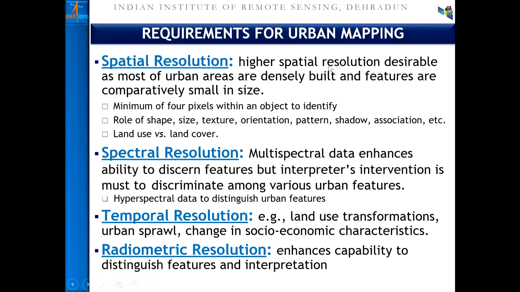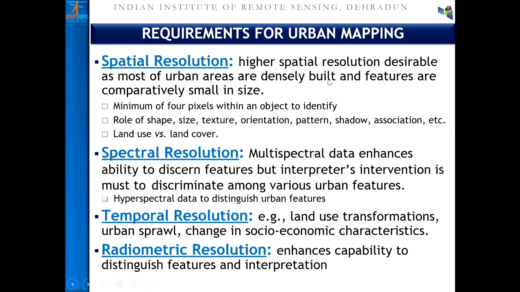So it's needless to say that higher spatial resolution has a definite role to play. If you look at the prominent books available on the remote sensing of urban spaces, they say that remote sensing of natural surfaces started in the civilian domain in the 1960s and onwards, but only in recent times has the importance of remote sensing for urban planning become tremendous, particularly with the proliferation of high resolution satellite data.